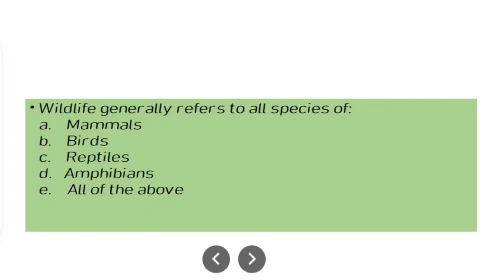Wildlife generally refers to all species of: option A, mammals; option B, birds; option C, reptiles; option D, amphibians; option E, all of the above. So wildlife generally refers to all species of mammals, birds, reptiles and amphibians. So option E is correct.